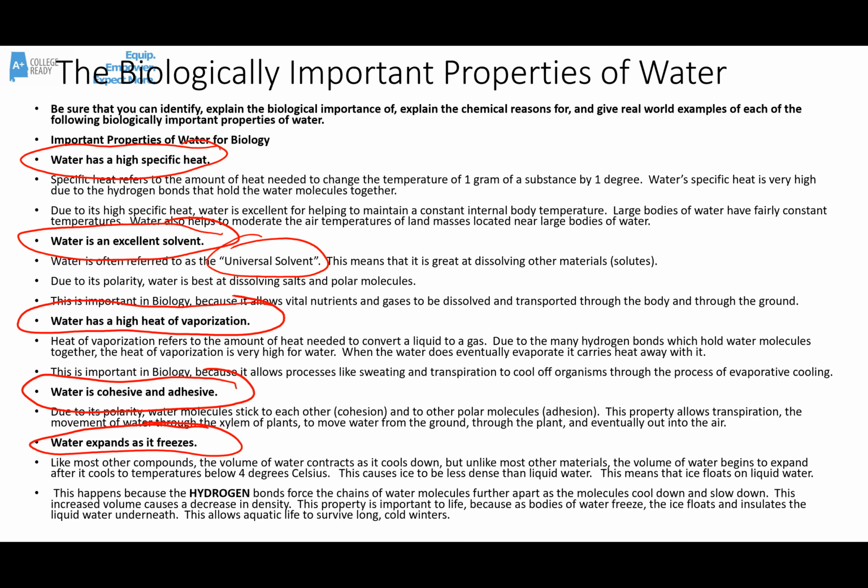And that's biologically important because as the ice floats, it actually insulates the water underneath it and helps to keep it warmer and help to prevent it from freezing. And this helps to keep the aquatic life living in that body of water alive. So those are just a few of the biologically important properties of water. And almost all of them have something to do with either the fact that water is polar or that it forms hydrogen bonds.